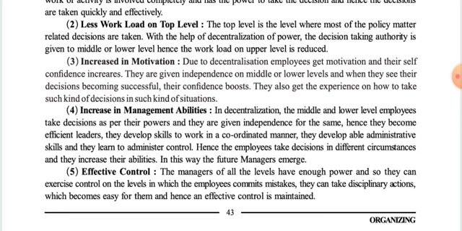Now the top level, it means all those who are at the supreme level of authority, is where most of the policy matter related decisions are taken. It is obvious that whether the organization is small or large, the top level will take all kinds of policy and strategic decisions by themselves. With the help of decentralization of power, we are now distributing authority and responsibility among different people.